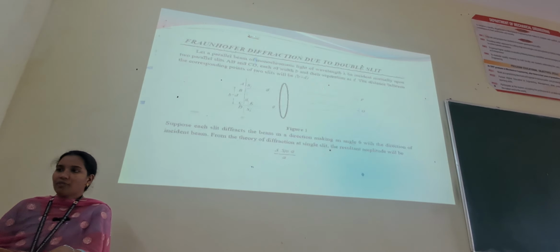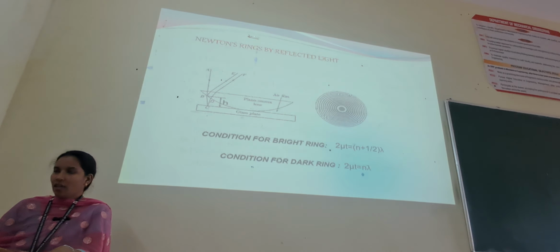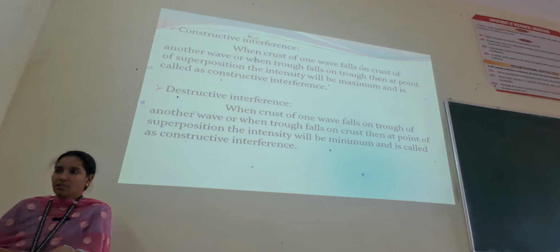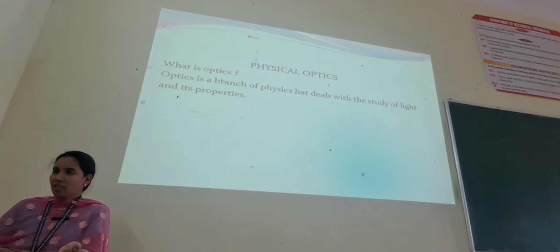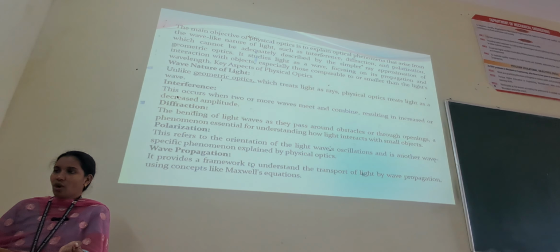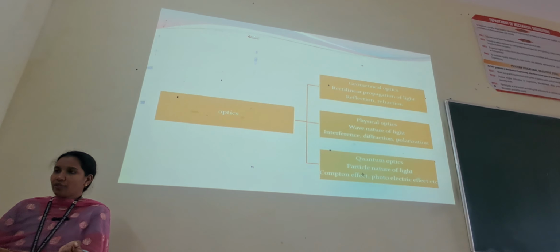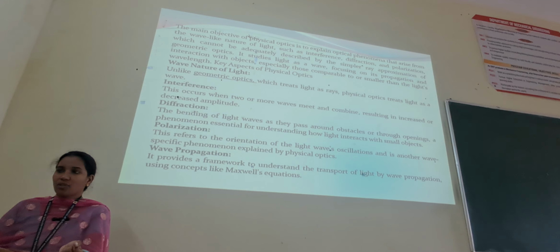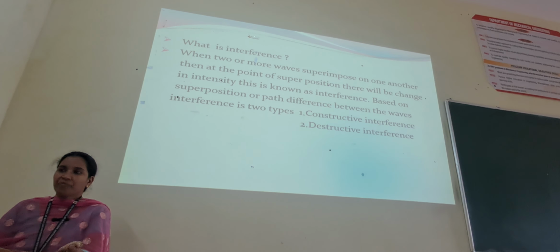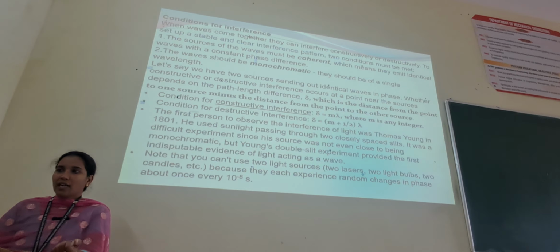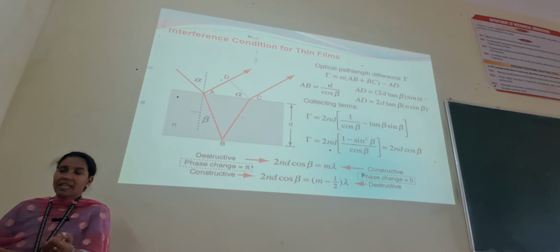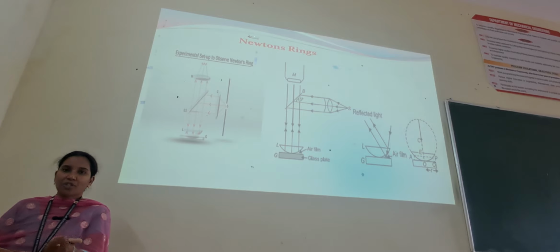As you can see, we have covered all the topics in Unit 1, that is wave optics. So what do you mean by wave? A wave is nothing but a disturbance of the medium. We have covered physical optics, like properties of waves, different types of optics, nature of light, interference, diffraction and polarization. In interference, we have covered constructive and destructive interference, the interference conditions for thin films, and the formation of Newton rings.